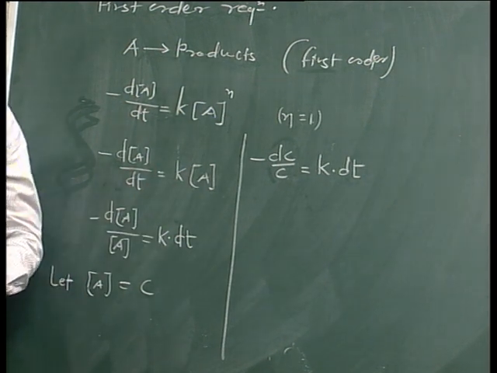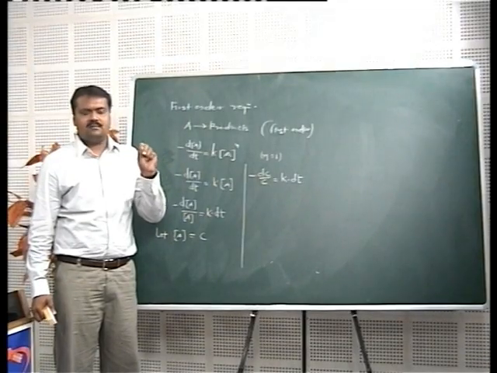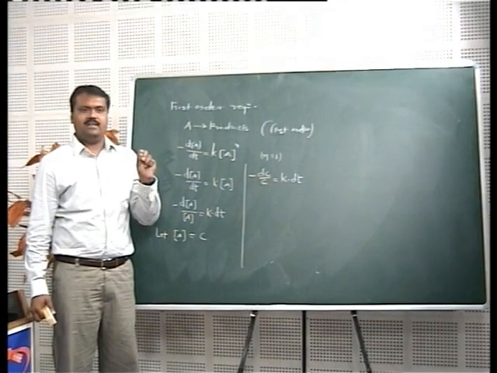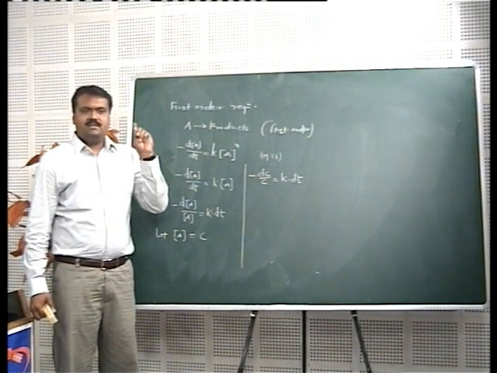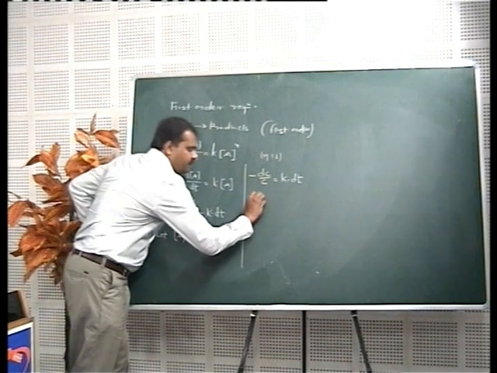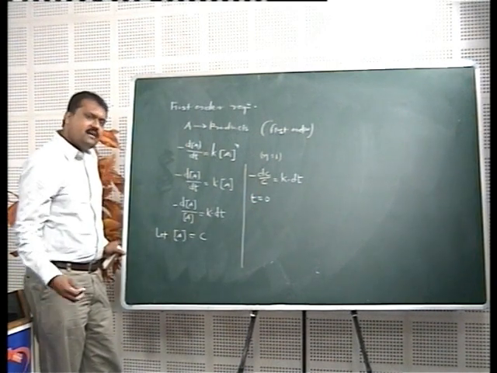We know that when the reaction commences, there is 100% concentration of reactant, and therefore we can say that when time t is equal to 0, the concentration of reactant is 100%.